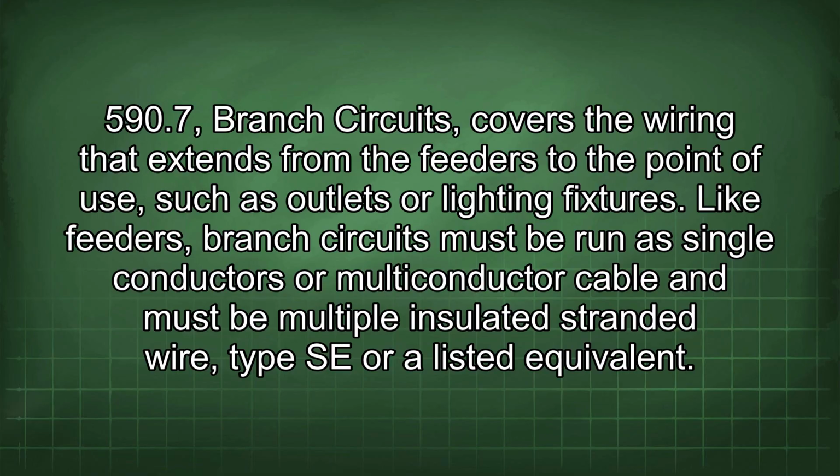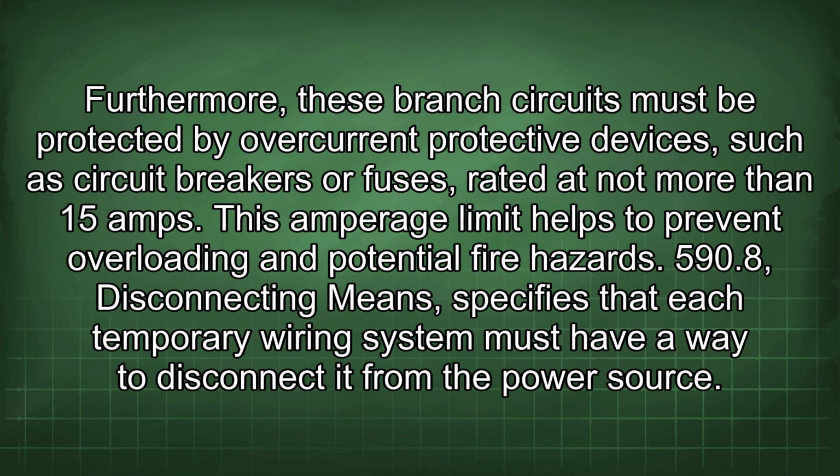Like feeders, branch circuits must be run as single conductors or multi-conductor cable and must be multiple insulated stranded wire, type SE or a listed equivalent. Furthermore, these branch circuits must be protected by overcurrent protective devices such as circuit breakers or fuses, rated at not more than 15 amps. This amperage limit helps to prevent overloading and potential fire hazards.